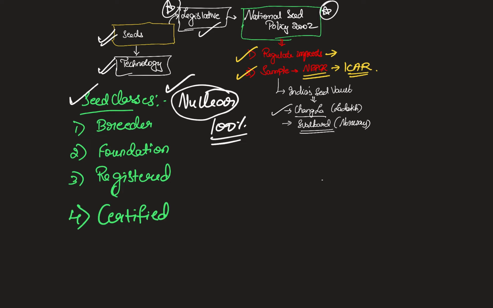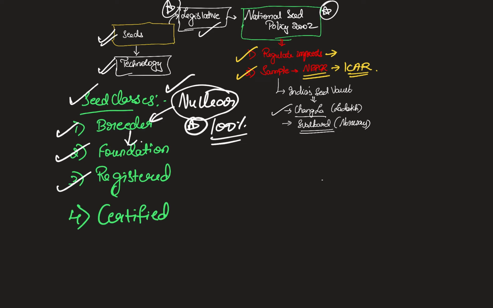Now, after this, when this is used, the progeny of the nuclear seed multiplied in a large area. That is called a breeder seed. So basically, this is nothing but a large scale production of the specimen, the original copy. Now, this will give rise to what we know as the foundation seeds. These seeds will now be sold in the market.